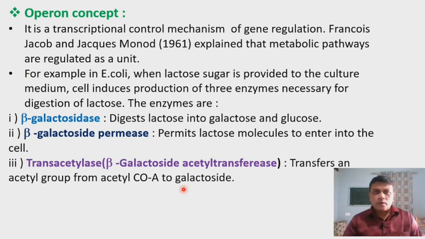In this way, when lactose is available for Escherichia coli bacteria, then the cell induces or starts the production of three enzymes. These are beta galactosidase, then beta galactoside permease, and the third one is transacetylase, or it is also called beta galactoside acetyl transferase.